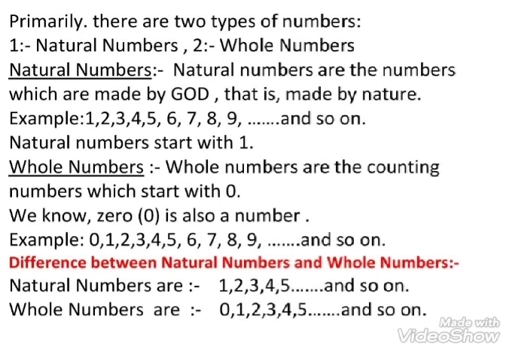Example: 0, 1, 2, 3, 4, 5, 6, 7, 8, 9, and so on. The difference between natural numbers and whole numbers is very clear. Natural numbers are 1, 2, 3, 4, 5, and so on. Whole numbers are 0, 1, 2, 3, 4, 5, and so on.